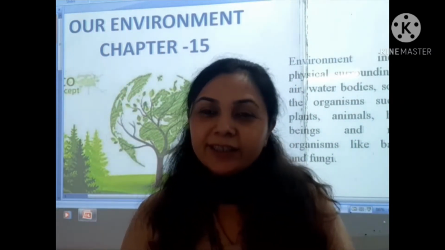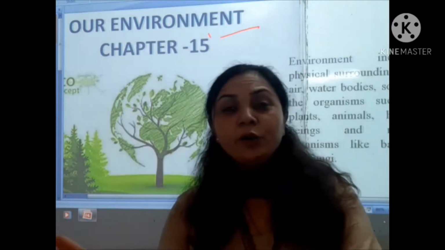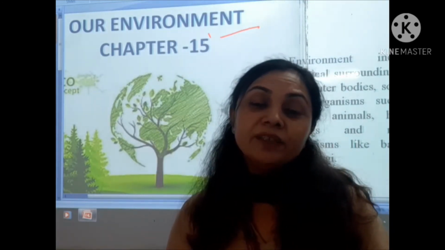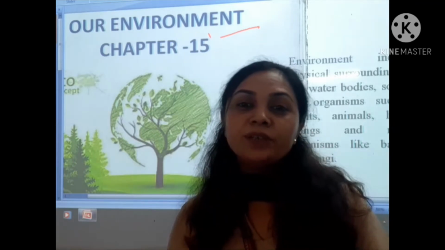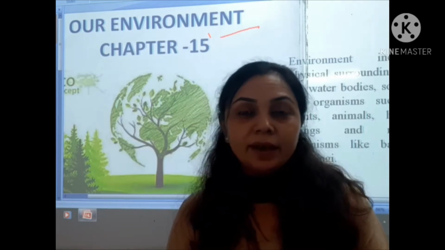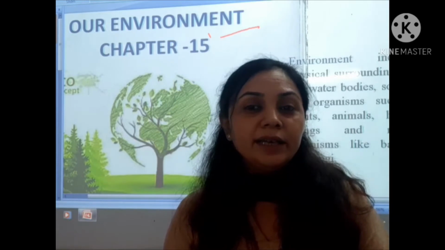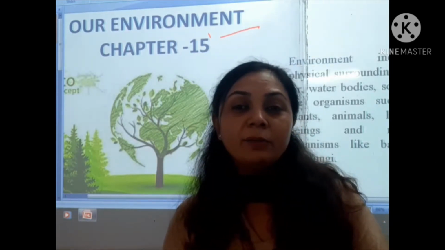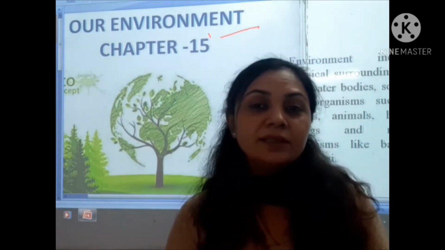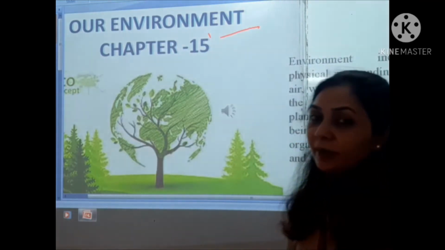I am starting chapter 15, that is our environment. So students, what do you mean by the environment? Environment, we can say, is the physical surrounding by which an object is surrounded. Like the physical surroundings, that means the air, the water, the soil, the temperature, humidity, whatever. These make the particular environment, and a particular object that is surrounded by them, this is called the environment. So here we will study about the environment.